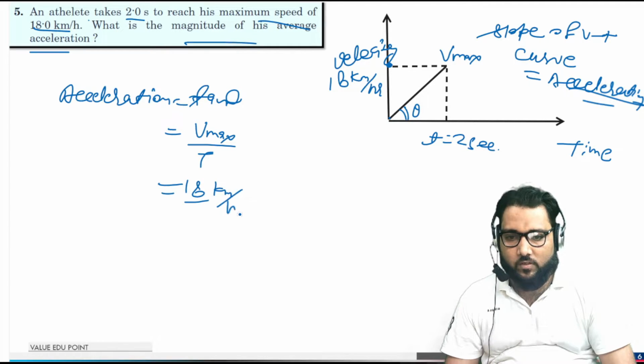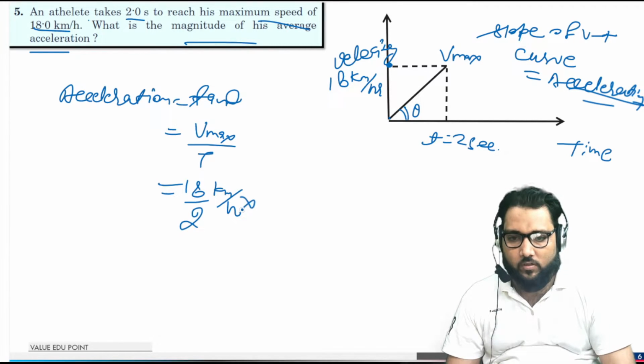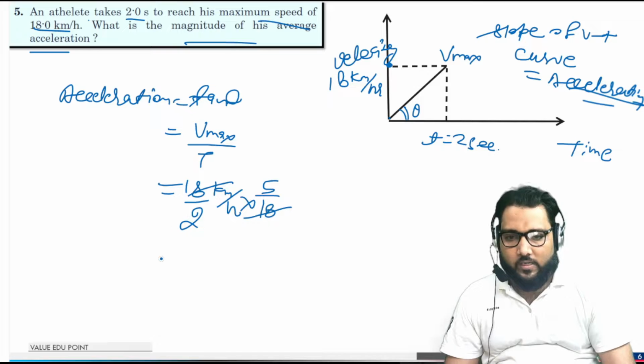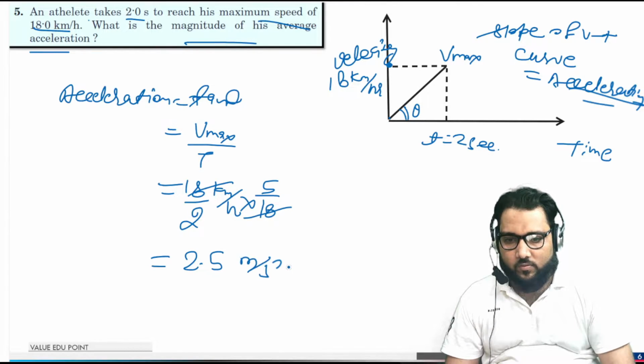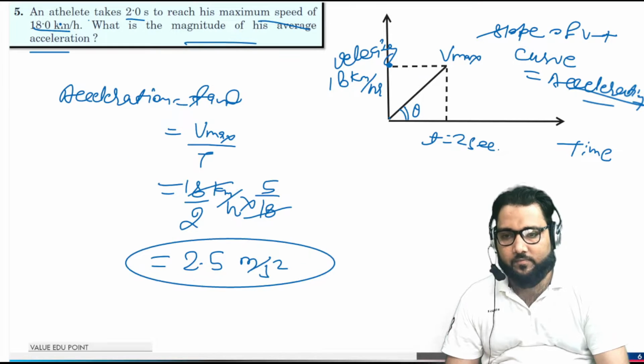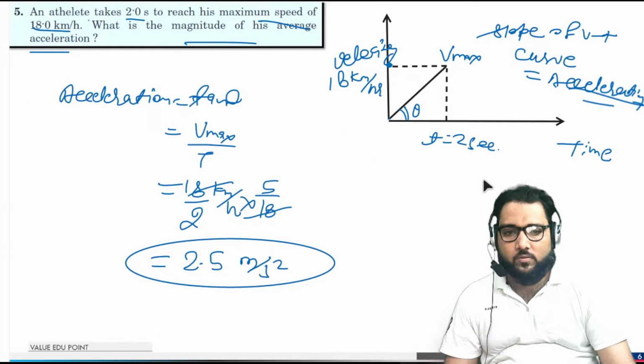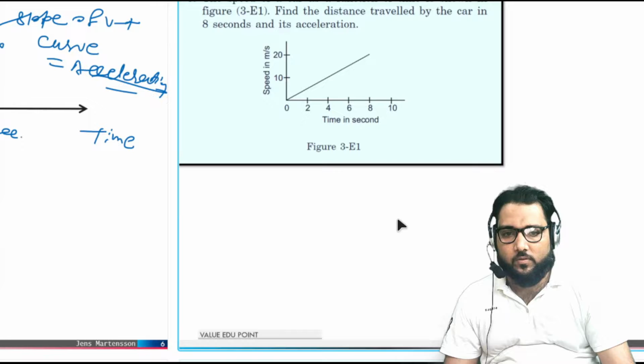Remember, guys, you have to convert units. Here time is 2 seconds. We have to convert this velocity into meter per second, so directly multiply by 5 upon 18. This comes out to be 2.5 meter per second square. So very easy, guys.